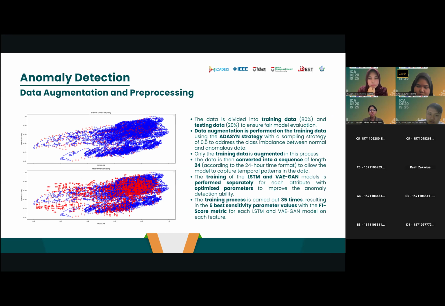Next, we use a Bayesian method for the augmentation process that will be implemented on the trend data. The reason we use a Bayesian method is that the Bayesian strategy produces synthetic data based on the distribution of minority data by taking into account the proximity of minority data to majority data, thereby increasing the representation of anomalous data without changing the original structure.